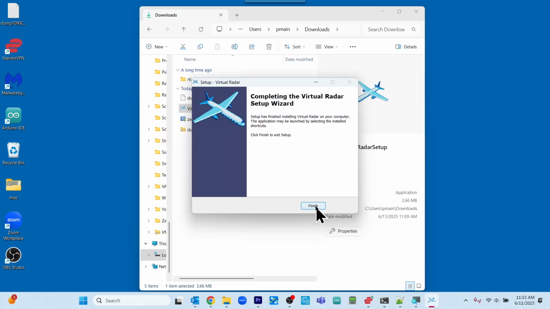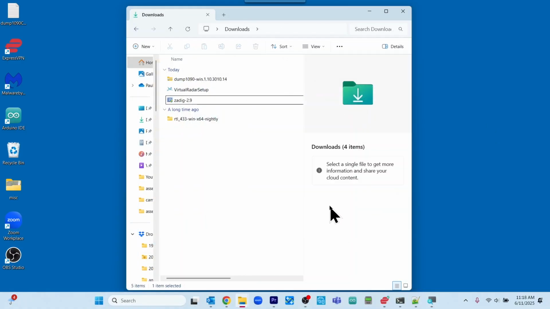Now, some of you may not have the .NET 3.5 runtime environment installed, and this software requires that. So you could possibly see the software installation saying you need to install .NET 3.5. And if that's the case, then you need to install it before you will be able to proceed with the installation.